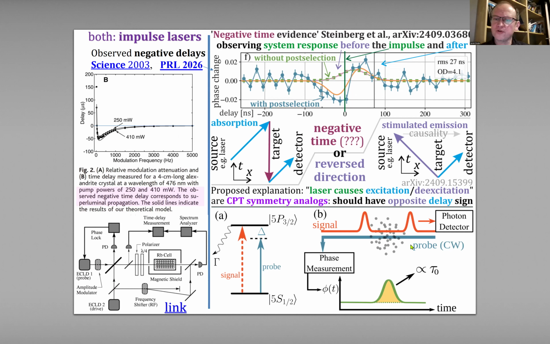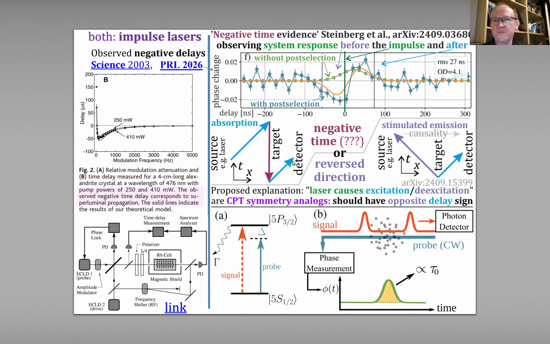And then there is a probe continuous wave measurement. Now they look, so here is the pulse, and they find that there is a response already before the pulse, both after and before, and with and without post-selection. In fact, also without post-selection, there is some dependence. So indeed it looks like the system already responds before the pulse. Their explanation is that the photons spend negative time in the rubidium atom, which doesn't make much sense. So that the photons go here and then go back in time, then go forward. I don't think it's physical.